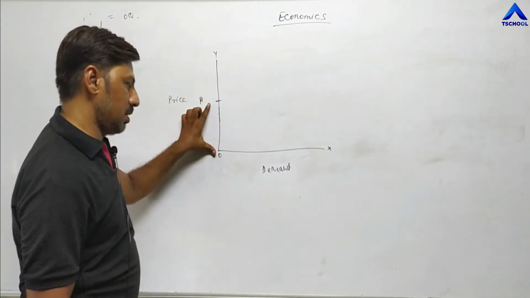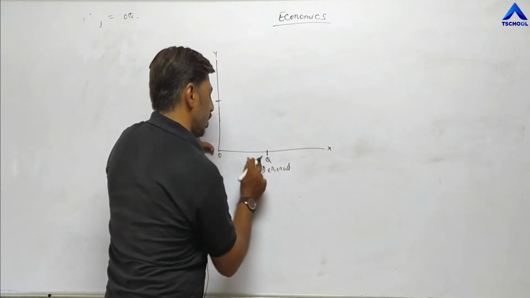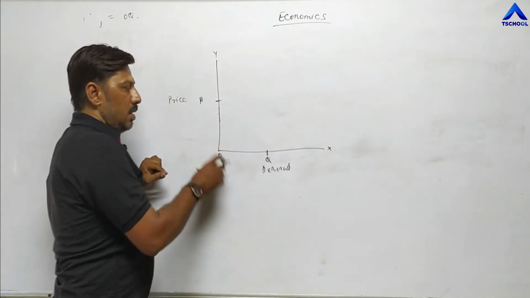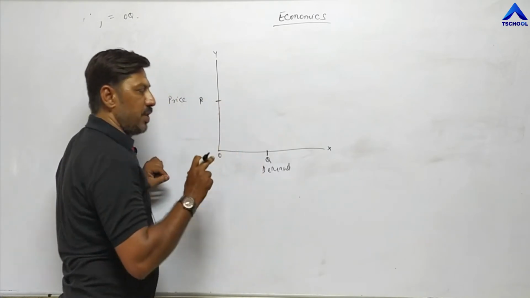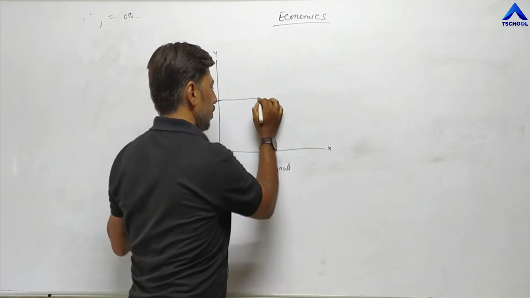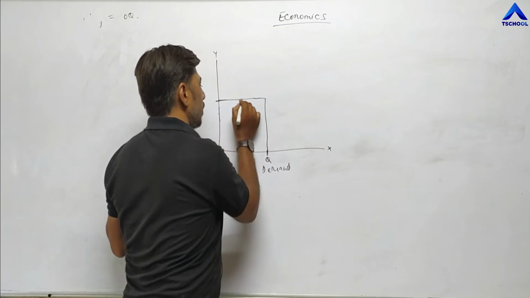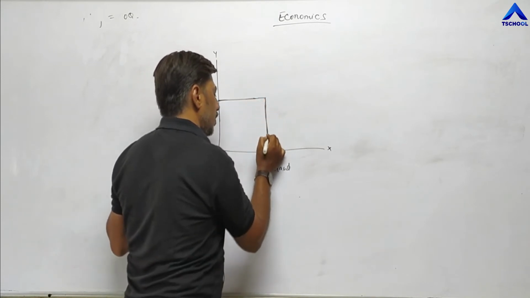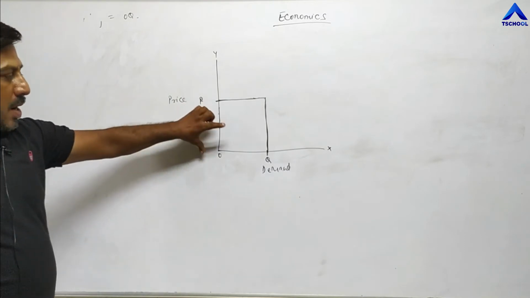At this price, demand is OQ. At OP price, demand is OQ. Now first we are doing expansion. First of all, join this line. At OP price, demand is OQ.